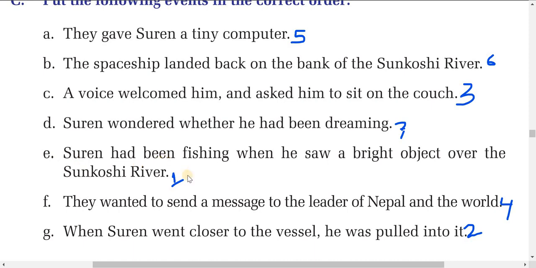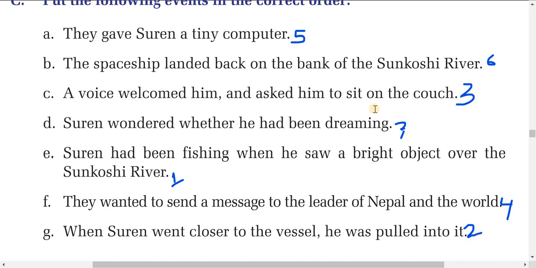When we order all these statements according to the text, we find that this is the first one: Suren had been fishing. Now the second one: when Suren went closer to the vessel, he was pulled into it. This is the second statement, so G. Third: a voice welcomed him and asked him to sit on the couch.